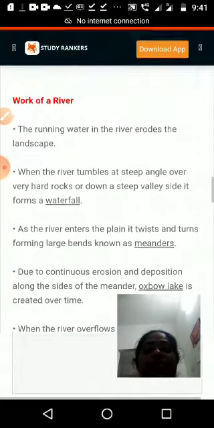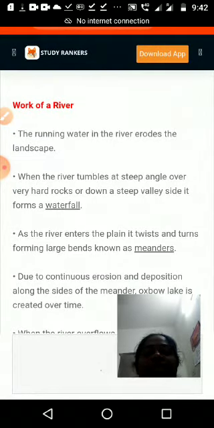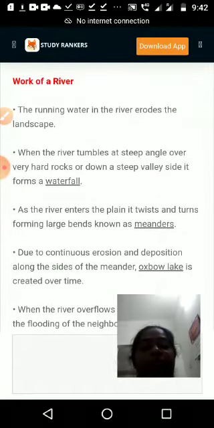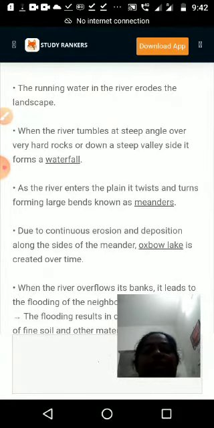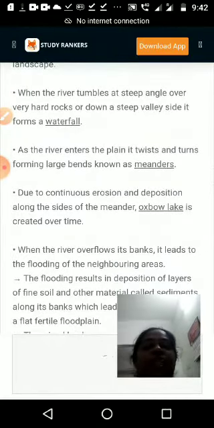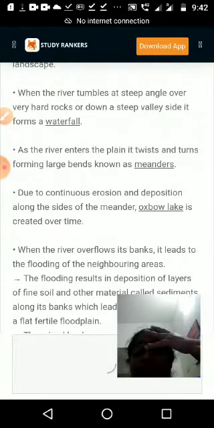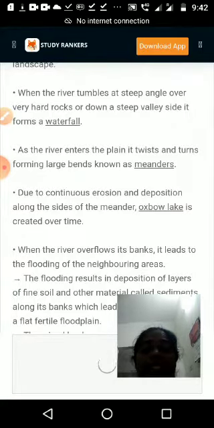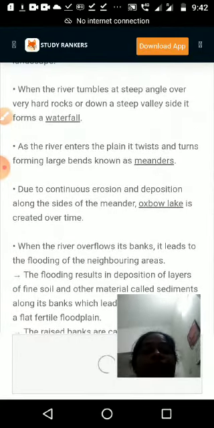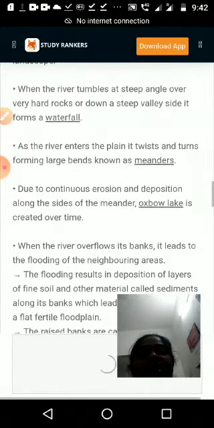So what is happening? The running water in the river erodes the landscape. It may be mud or clay or silt or rock particles. When the river tumbles at a steep angle over very hard rock down a steep valley side, it forms waterfalls. We can see how waterfalls form, because the upside hard rock does not get weathered and eroded much. That is why the water falls to the downside, where we have the valley area.